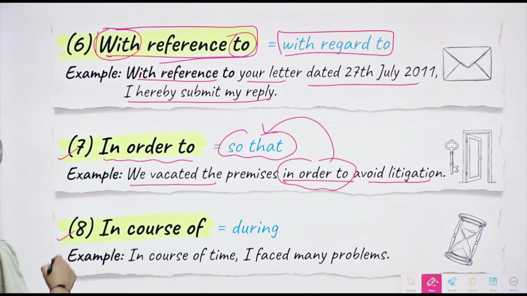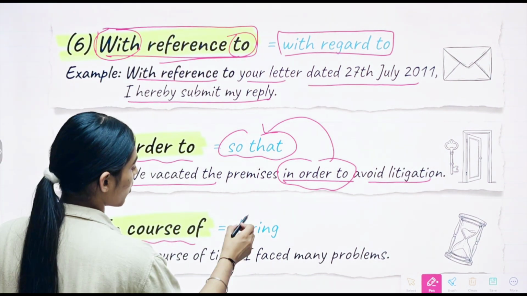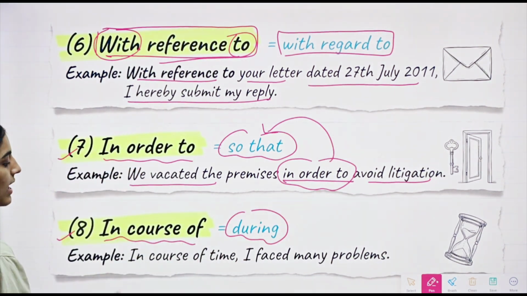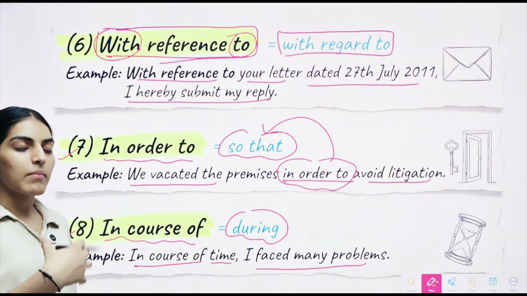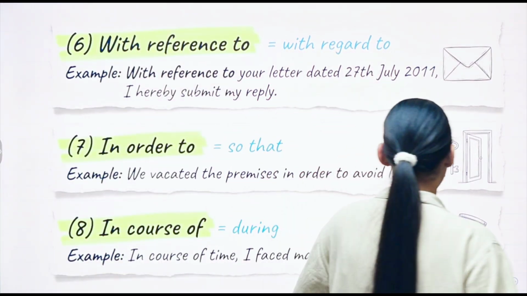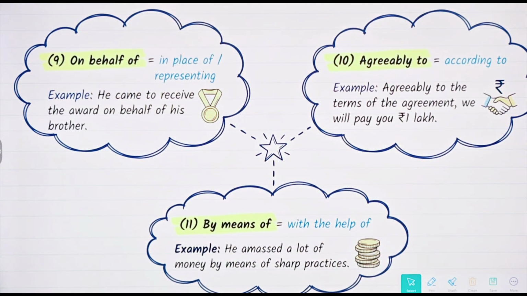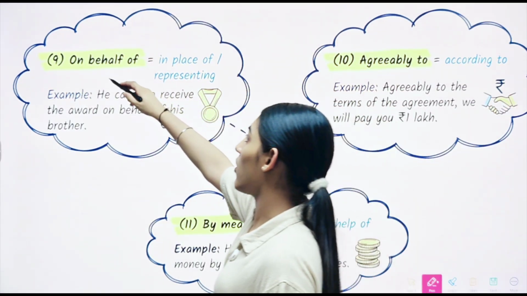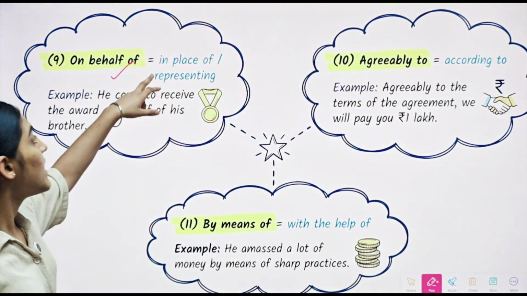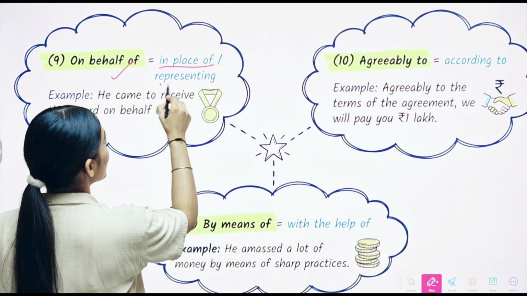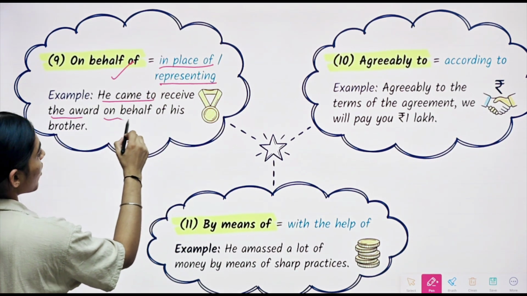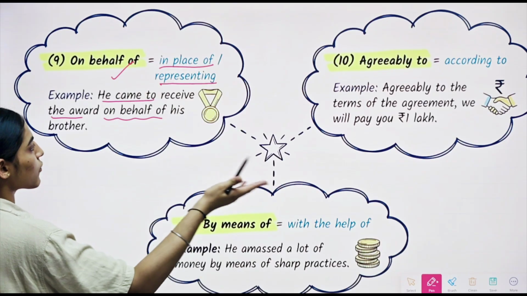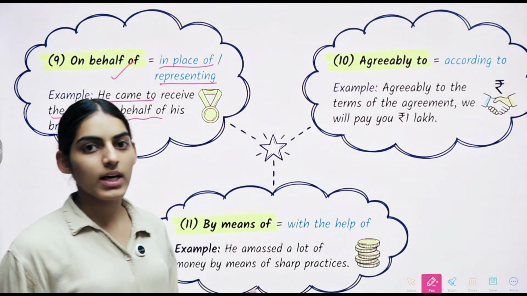Then we have the eighth one, in course of. In course of means during. For example, in course of time, I faced many problems. During that time, I faced many problems. Now, moving on to the ninth one, on behalf of. On behalf of means in place of, or we are representing something. For example, he came to receive the award on behalf of his brother. In place of his brother, he came to receive the award.